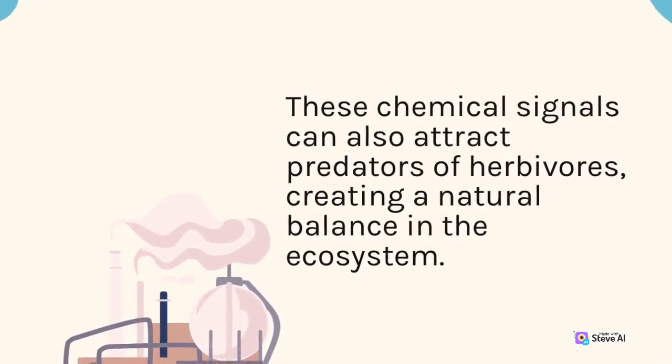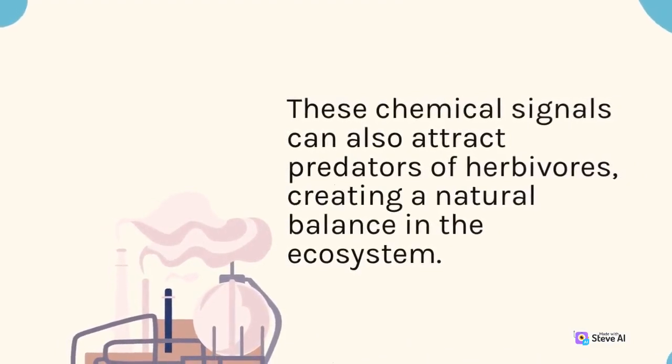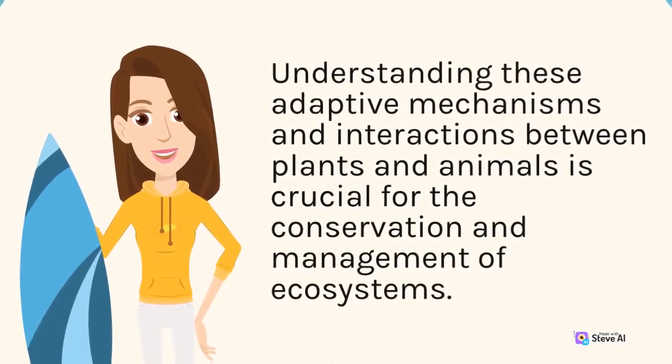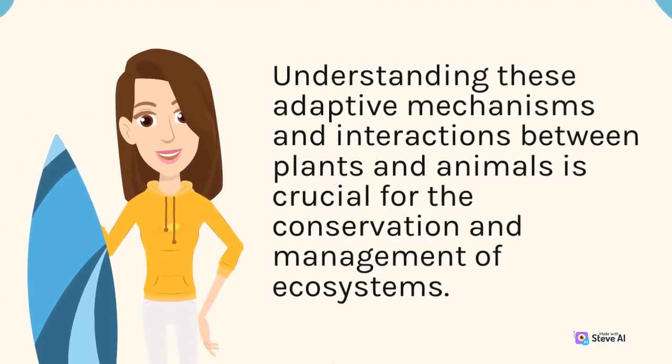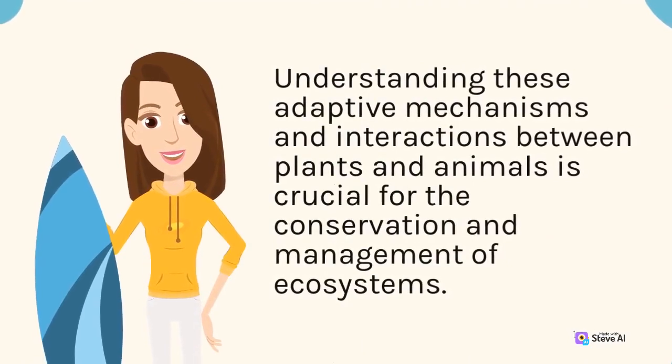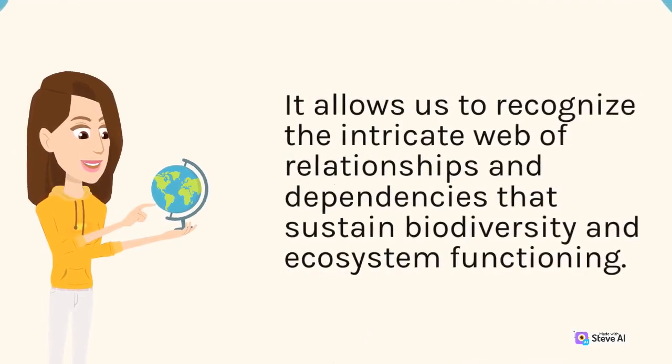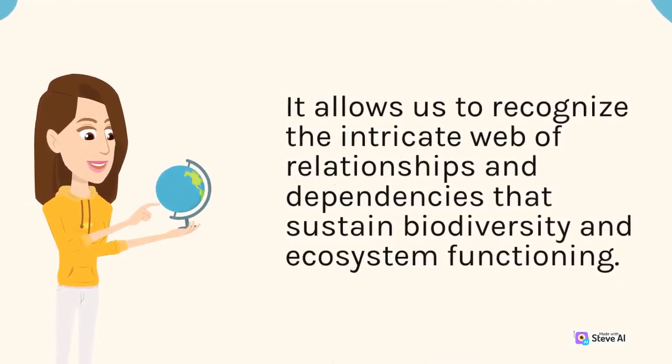Balance in the ecosystem. Understanding these adaptive mechanisms and interactions between plants and animals is crucial for the conservation and management of ecosystems. It allows us to recognize the intricate web of relationships and dependencies that sustain biodiversity and ecosystem functioning.